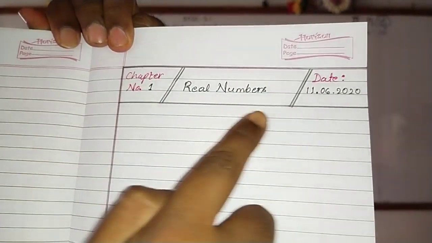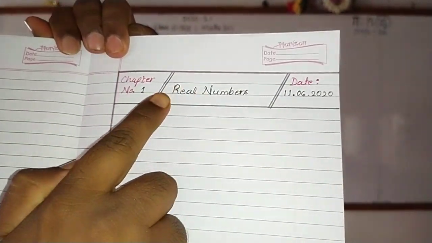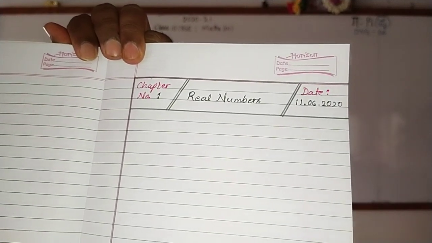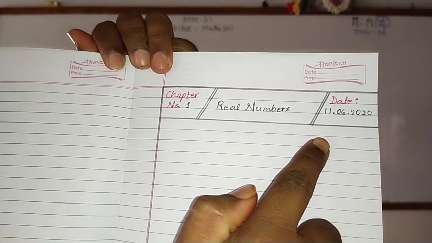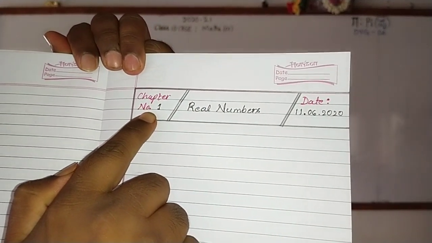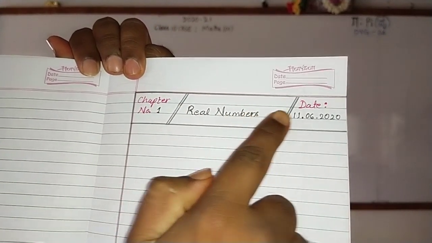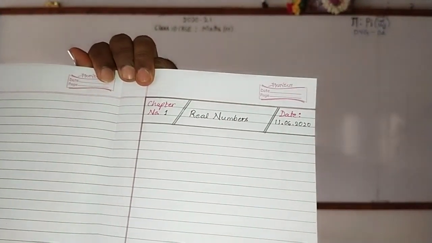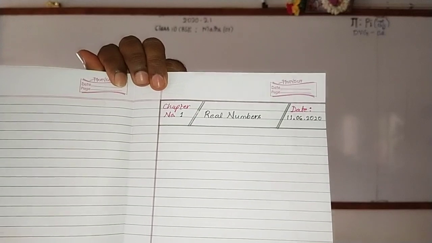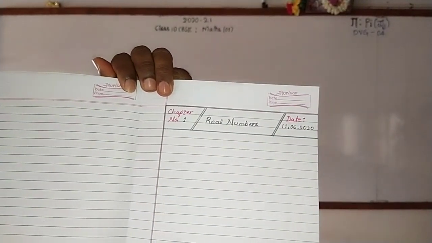I have used 3 rows and drawn with a pencil, and a vertical column is also drawn, and this box is divided into 3 parts. The first part is the chapter number, the second part is real numbers, and the third part is the date on which we have started the class. You can also stop the video again and then write this.